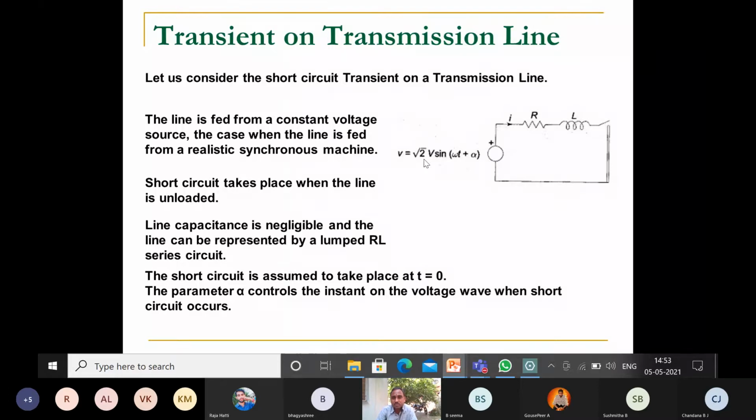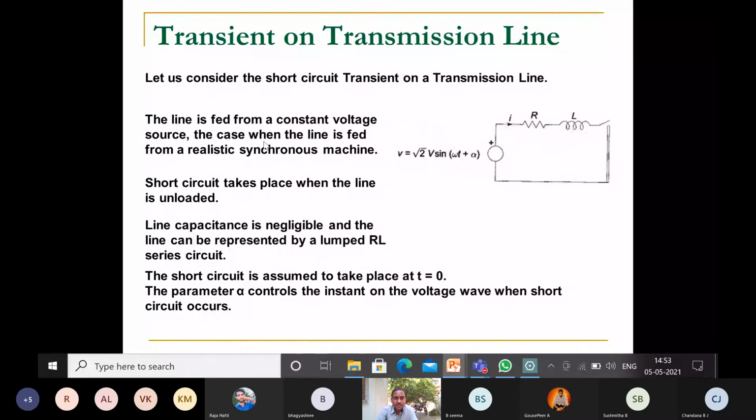Vm means the maximum voltage. How will you calculate that maximum voltage? Maximum voltage is equal to root 2 times V. For the instantaneous value, sine of omega t plus alpha here. We will discuss what omega t is and what alpha is. The line is fed from the constant voltage source.